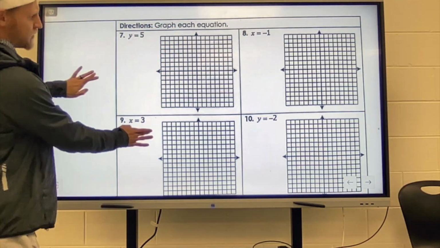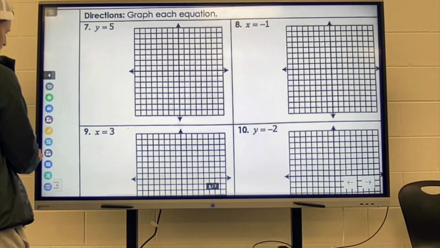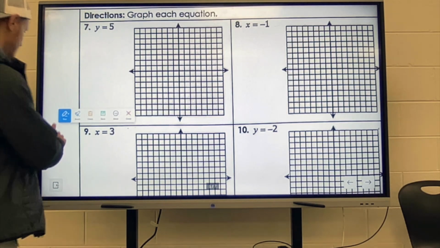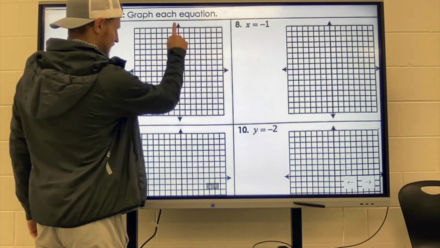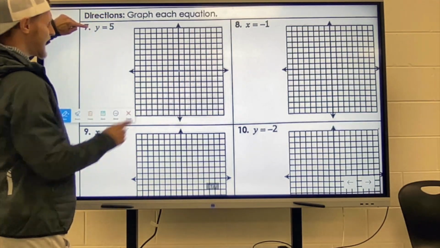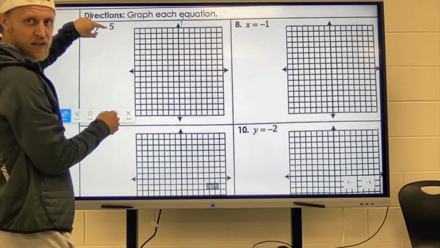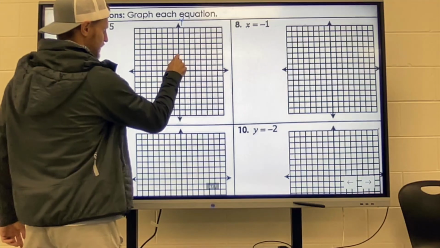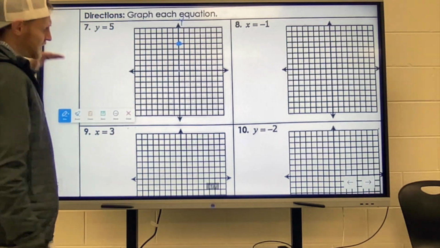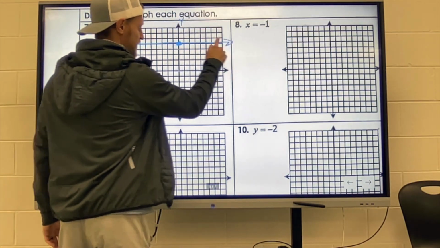Number 7 says y equals 5. So that means I'm crossing the y-axis at 5. So here's my origin. That's like the middle part. So I'm going to go, y-axis is up and down. That means I'm going up by 5 to get to y equals 5. 1, 2, 3, 4, 5. There's your dot. And if I'm going to cross that, that will automatically make it a horizontal line.